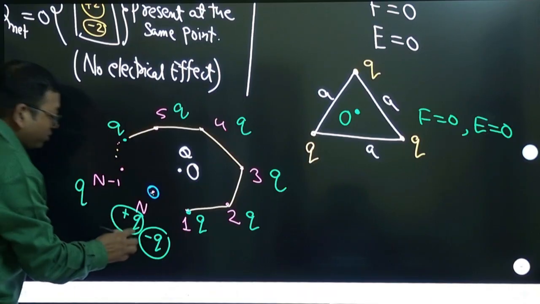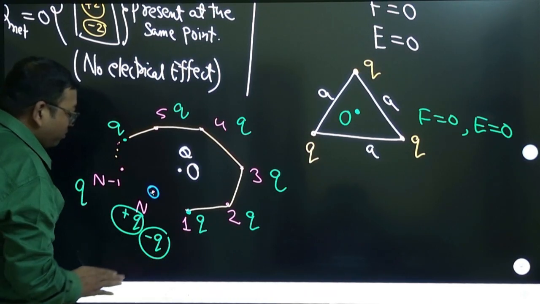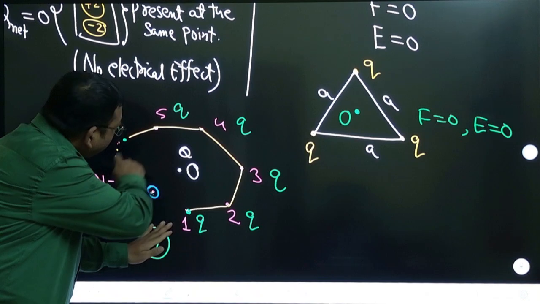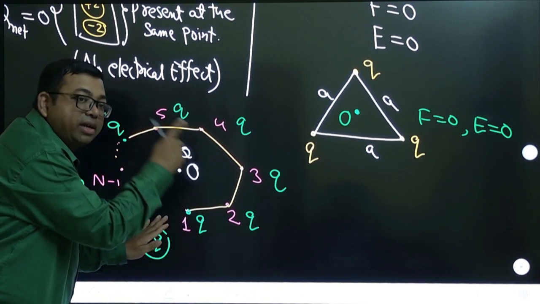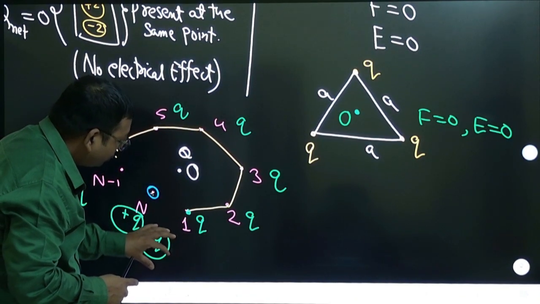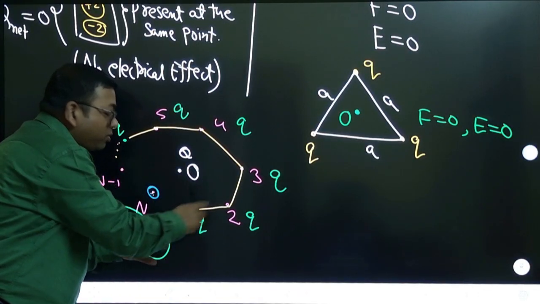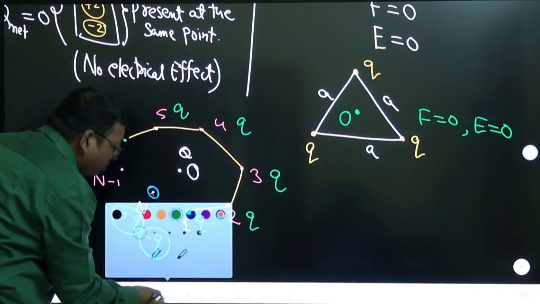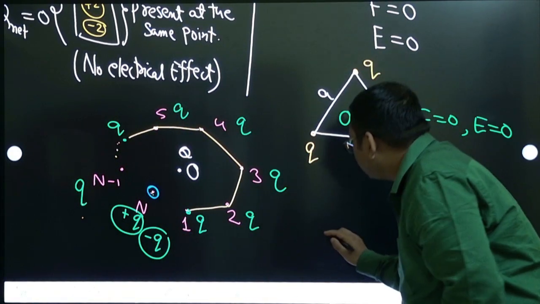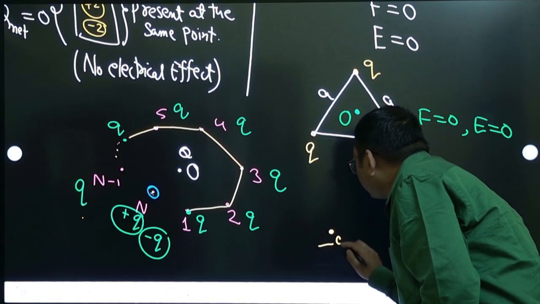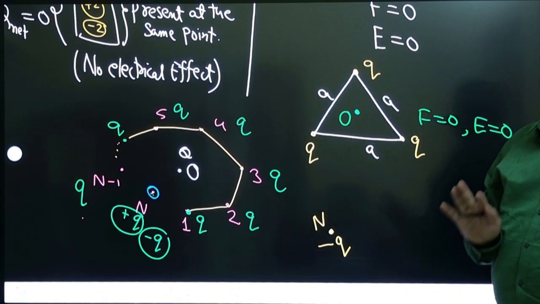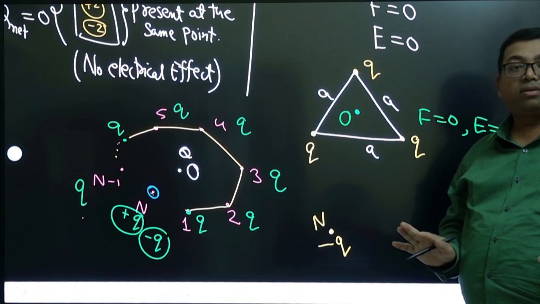Because if I write plus q and minus q, then what will happen? For example, let us leave minus q for some time. Then the effect of plus q everywhere is now plus q. If you ignore minus q right now, everywhere the plus q effects will get cancelled. That means this system can be converted to a charge of minus q kept at that point. Another point, you can consider the charge of minus q, that's all.